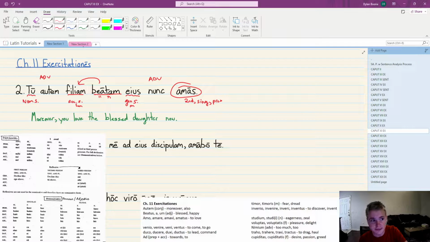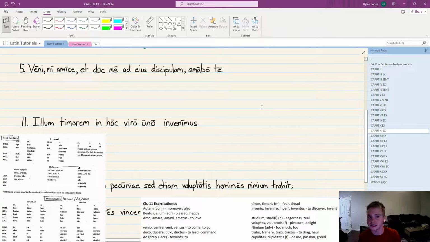So not just the blessed daughter, but it's a possessive, so we can say his, right? That person's. The father, assuming that. And then now at this time, right? So that's it, right? We've used demonstrative pronouns, we've used personal pronouns, we've used personal pronouns as demonstrative pronouns. So, nothing too special here.